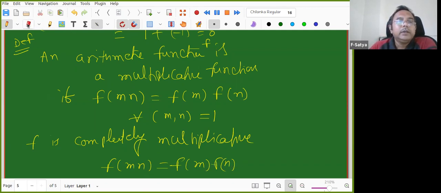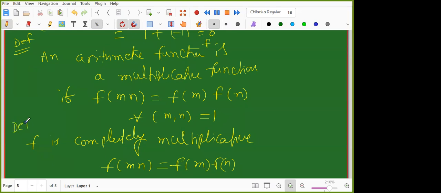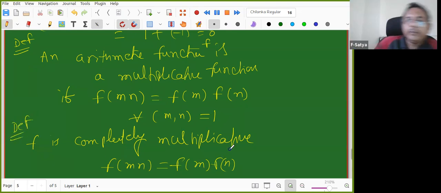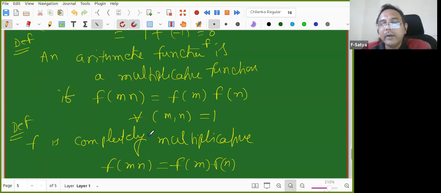Okay, but multiplicative only when... so is every completely multiplicative function multiplicative? Yes, sir. Right, I do not put any restrictions. So completely multiplicative is automatically multiplicative. But a multiplicative function need not be completely multiplicative. So f of mn equal to f of m into f of n. Okay, so let us work out.